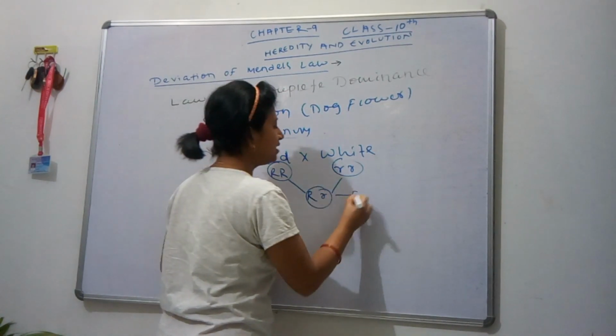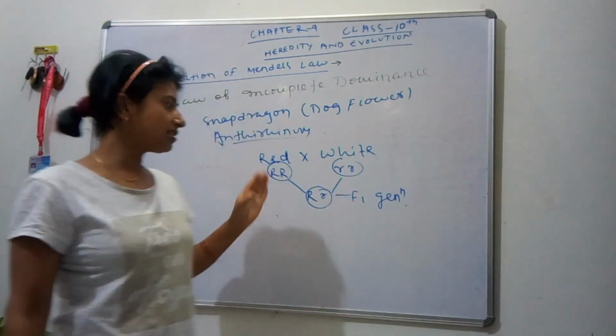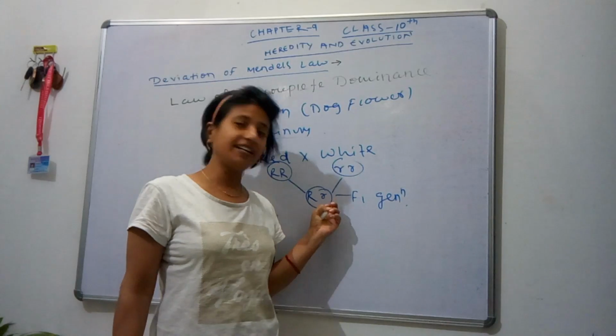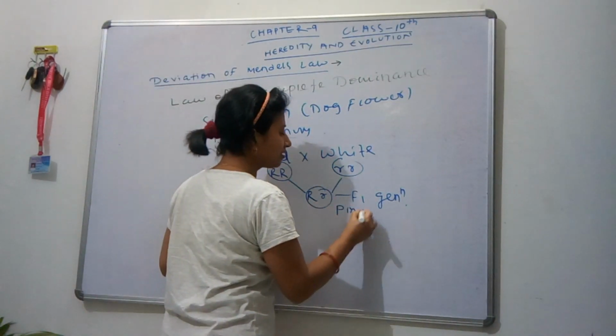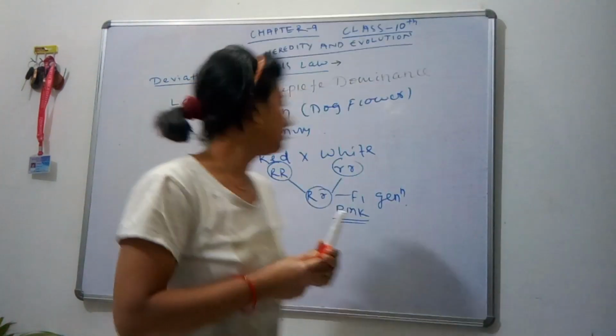This is the F1 generation. According to Mendel's law of dominance, the character must be expressed as red, but here red is not expressed. Here a different character comes, that is pink.